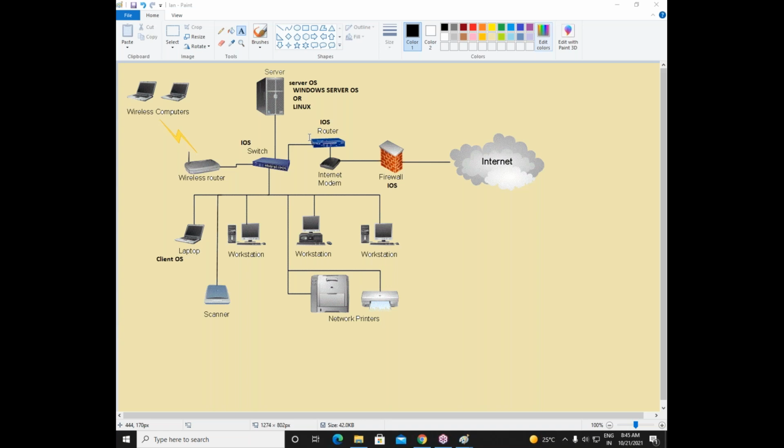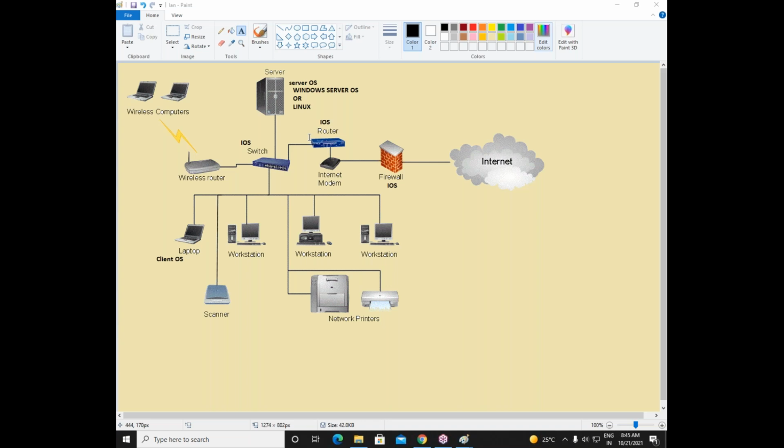And see, installation of Windows Server operating system or installation of client operating system is exactly the same. Maybe there are some minor differences here and there, but overall, if you know how to install Windows Server 2016, you can install Windows Server 2019, 2012, Windows 10, Windows 8, Windows 11, and even Linux operating systems.